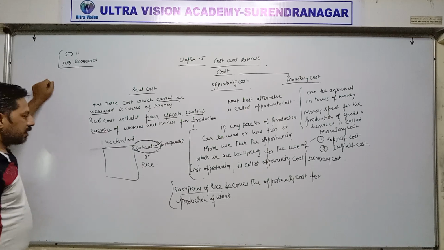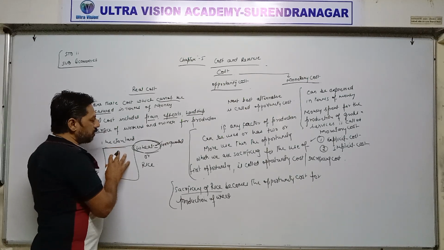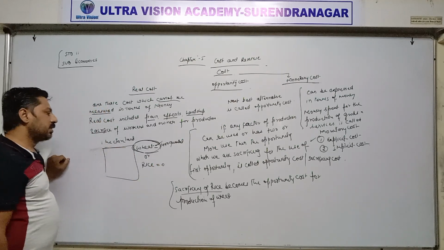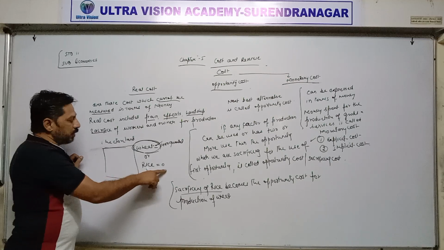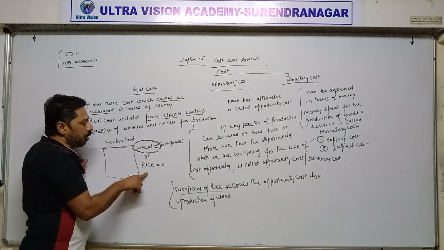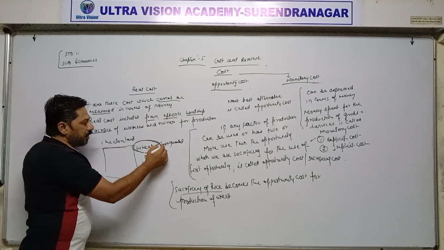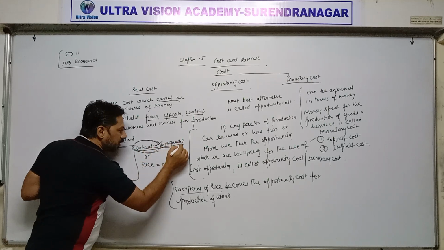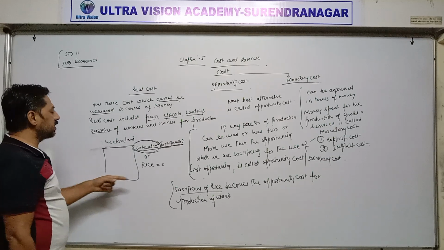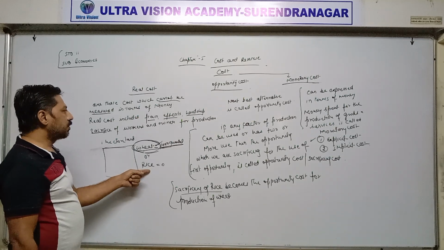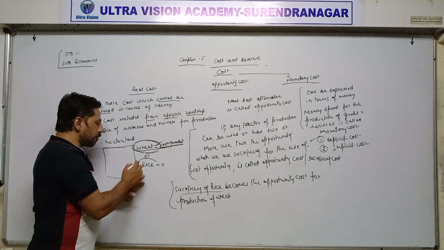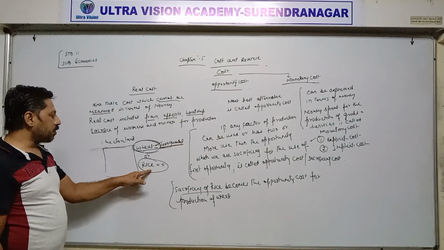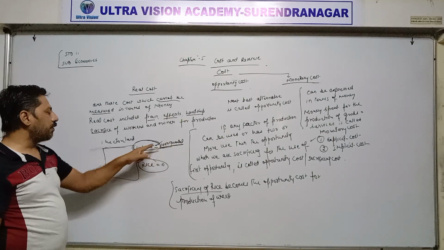It means he cannot produce rice, means 0 quintal. So the production of rice becomes the opportunity cost for the production of 1000 quintal of wheat.